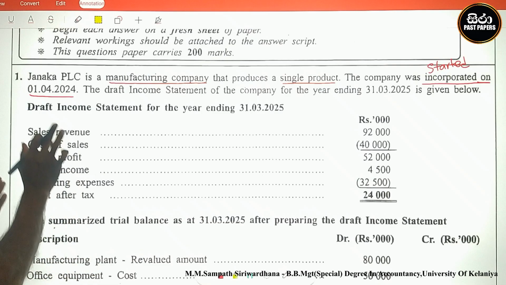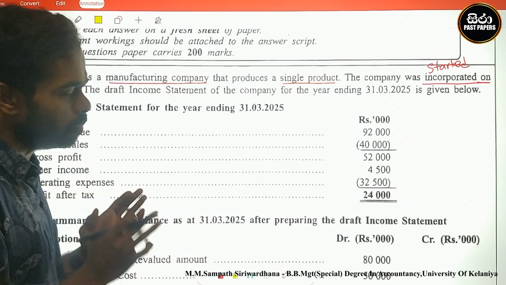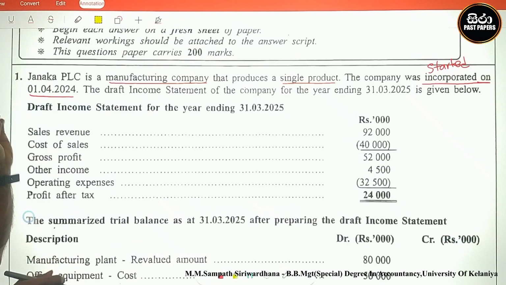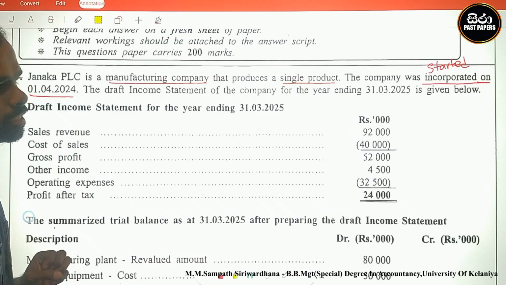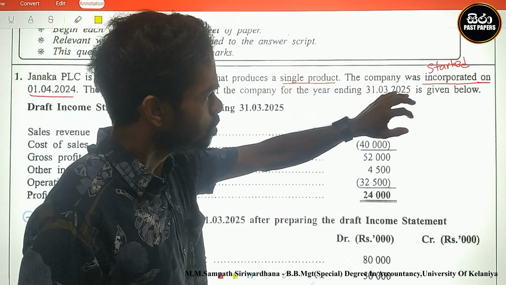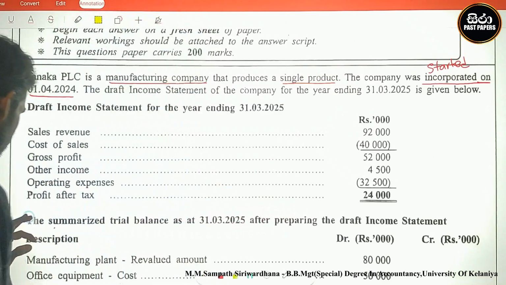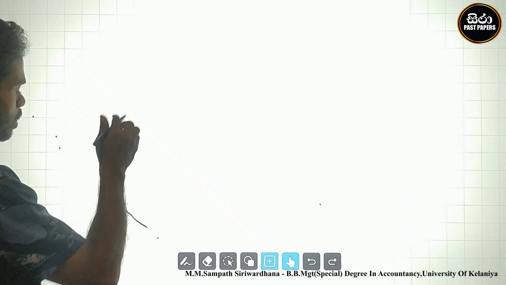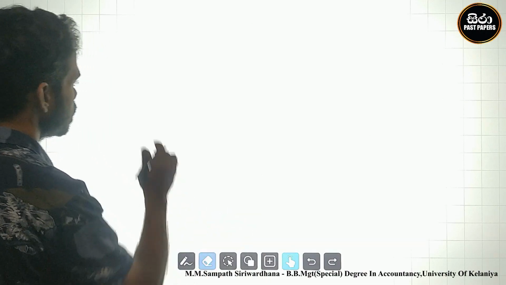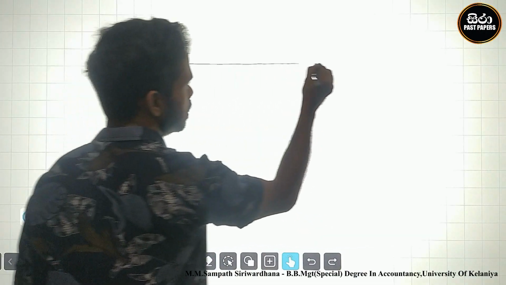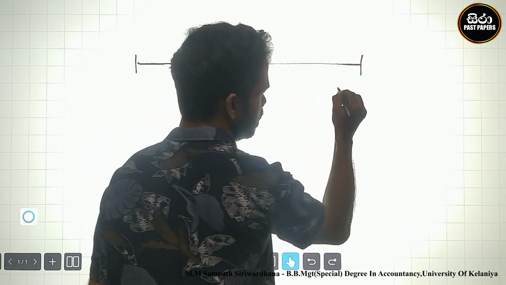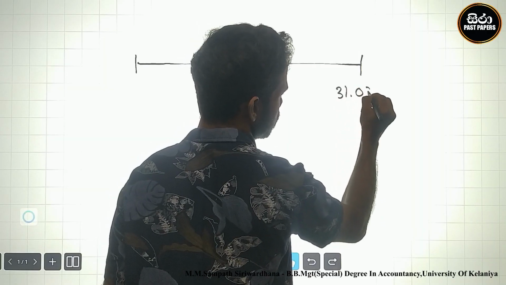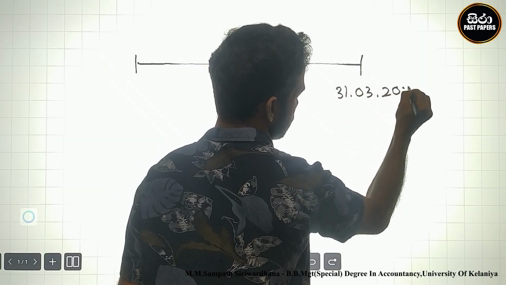Look here, this is the opening date of the company, 1st April 2024. Our current year is, what is that? 31st March 2025. Look here, there is a current year. What is the current year? The current year ended on 31st March 2025.